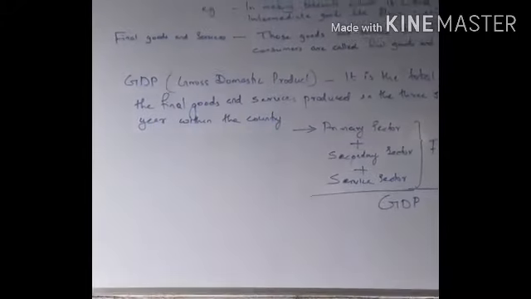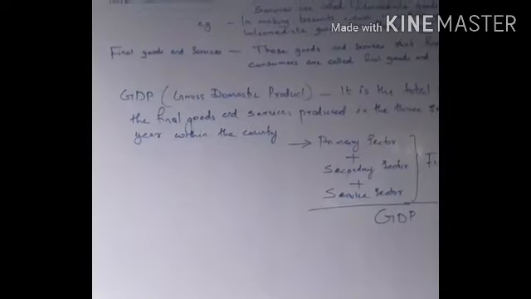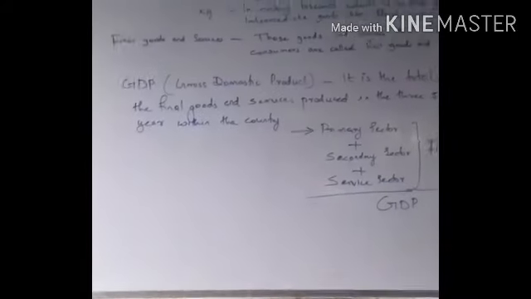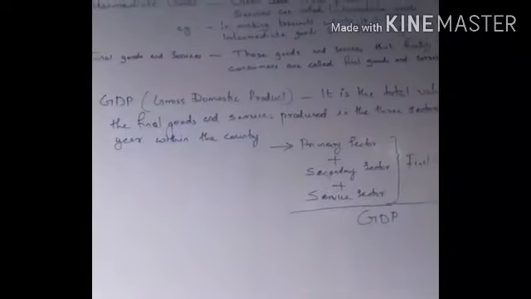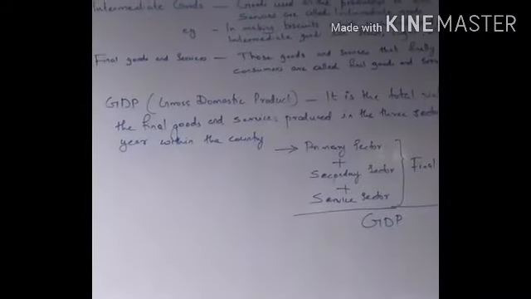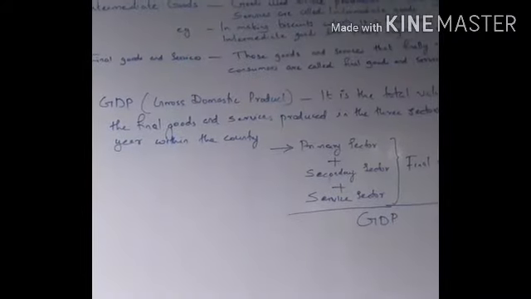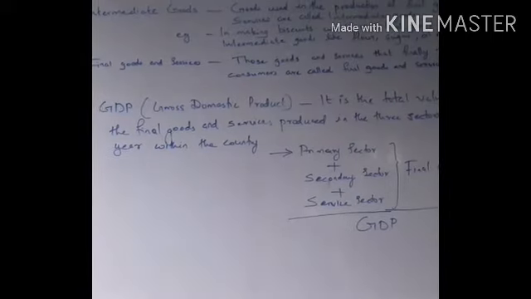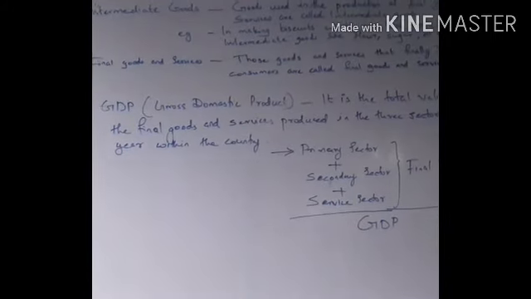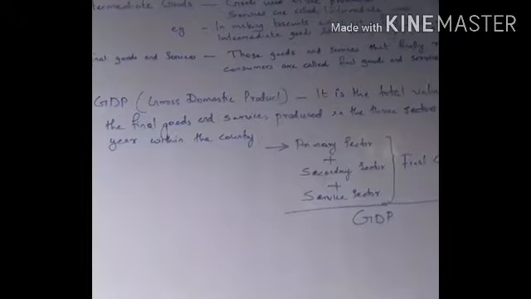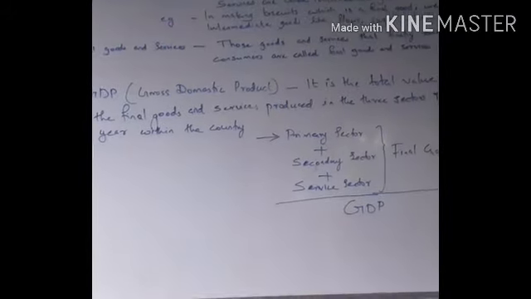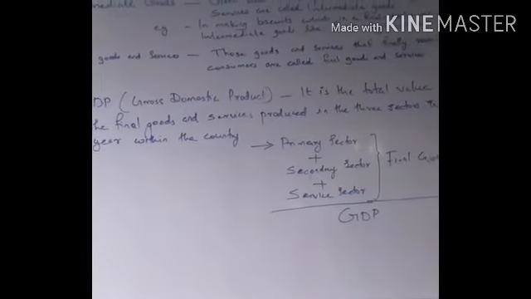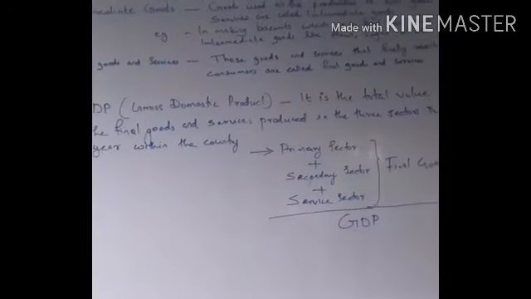Today I am going to discuss chapter 2, Sectors of the Indian Economy, and some keywords related to this chapter. In previous days we discussed the three main sectors of the economy, that is primary, secondary and tertiary sector. Then in this portion I am going to discuss the keywords. First one, intermediate goods.